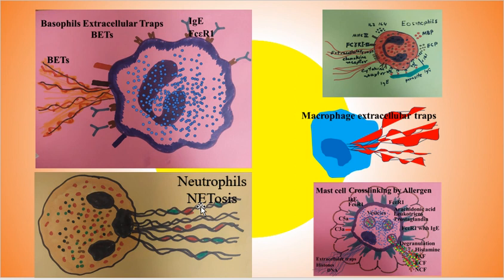And these fibers or sticky filaments have the capacity to capture the microbe, and following that the cells will phagocytose these microbes together with the myeloperoxidase present here and reactive oxygen species that have the capacity to kill the microbes.